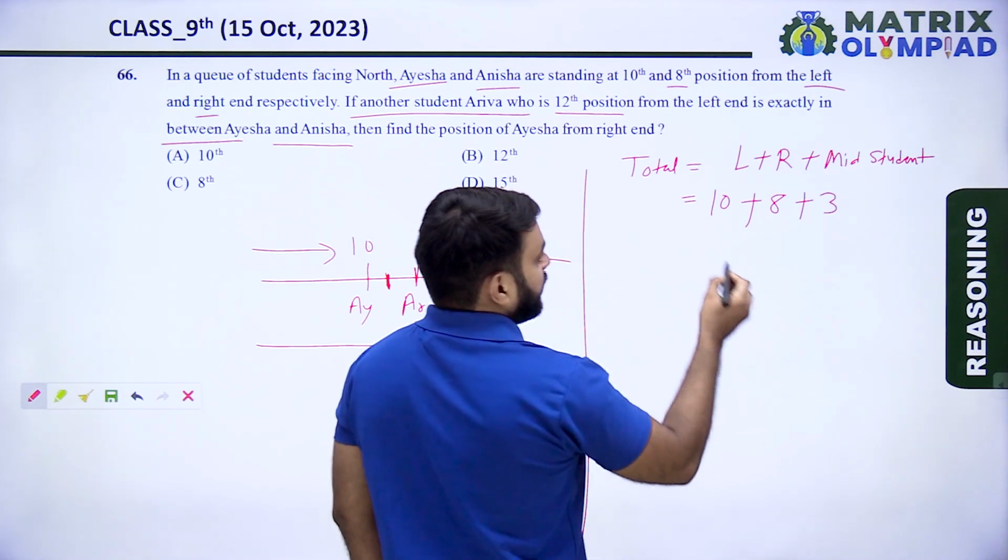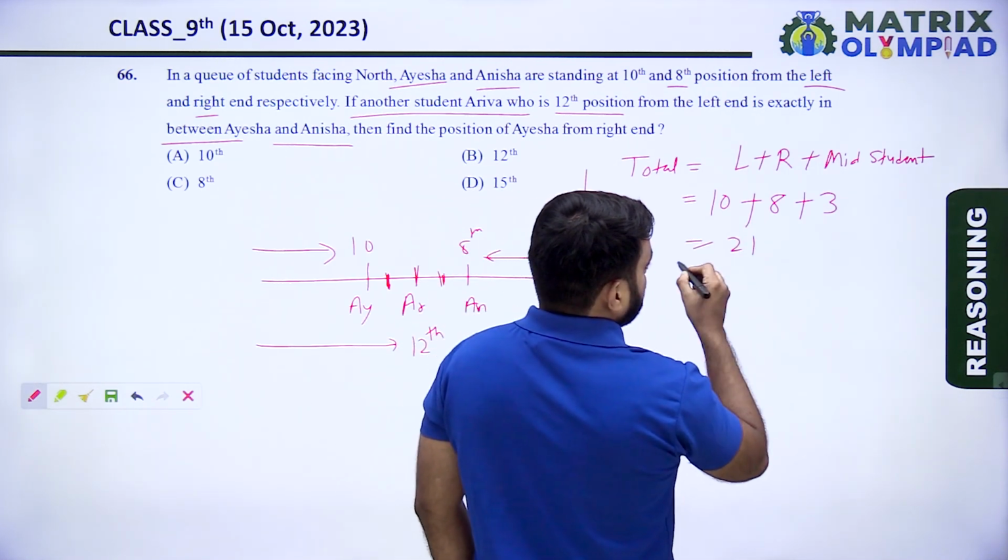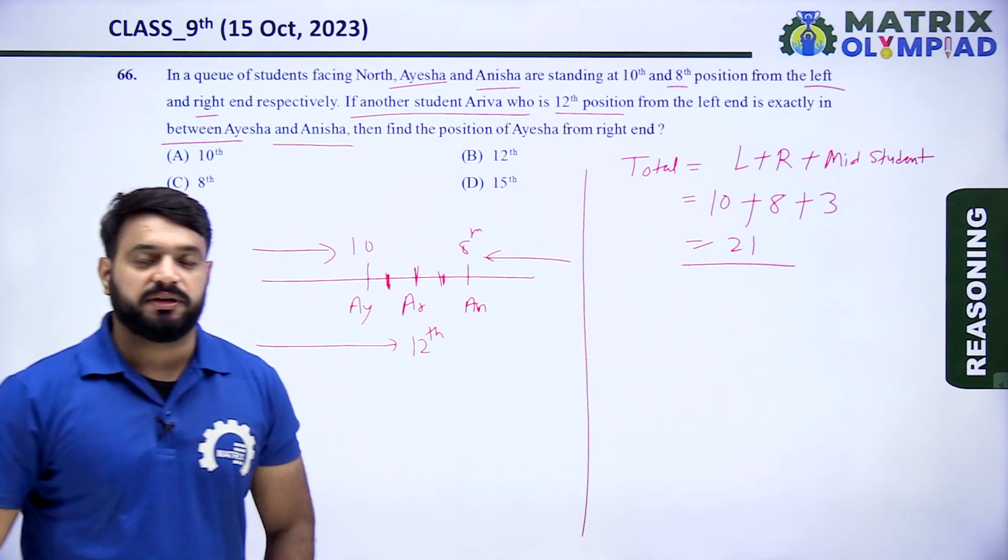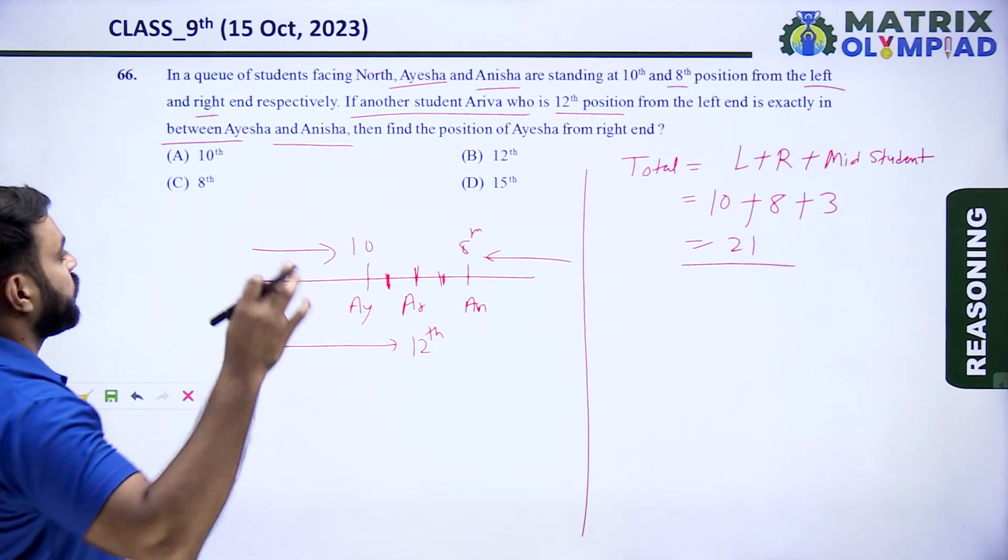So plus 3. It means there are 21 students in this row.